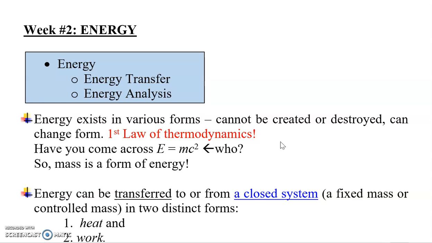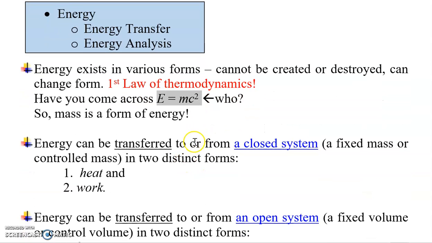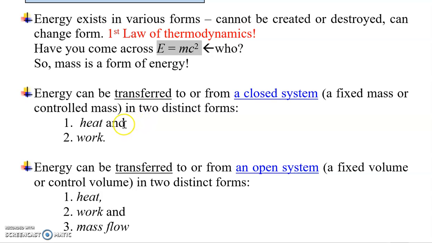In module 1, you were introduced to the first law of thermodynamics, which states that energy can only change forms. It cannot be created or destroyed. But what about this equation? Some of you may have seen it before. It was developed by Albert Einstein. From the equation, it does seem that energy is equal to mass. Well, mass is a form of energy. That is what I'm going to say now, but it requires a much larger amount of energy to apply this equation.